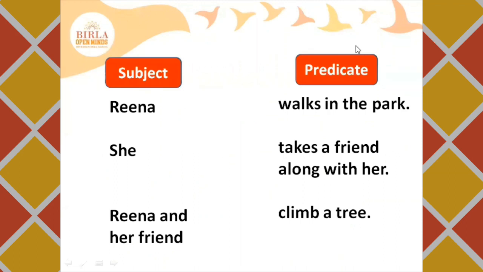Now, let's go back to the sentences which we had started with. Reena walks in the park. Reena is the subject. Walks in the park is the predicate. She takes a friend along with her. She is the subject. Takes a friend along with her is the predicate. Reena and her friend are climbing a tree. Reena and her friend both are subjects because both are the nouns. Climb a tree is the predicate. Climb is the verb and that is included in the predicate.